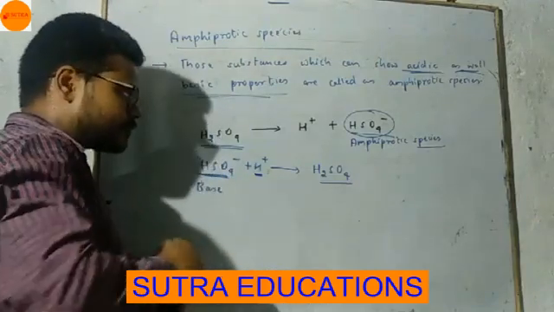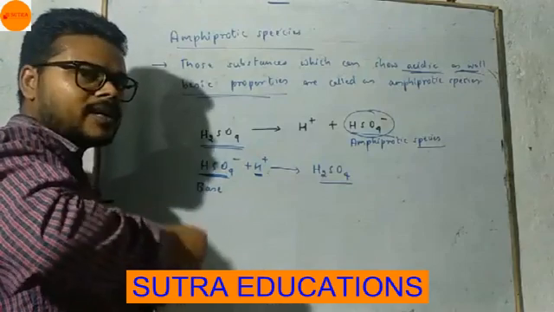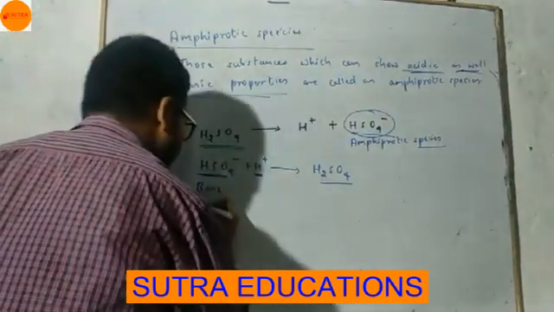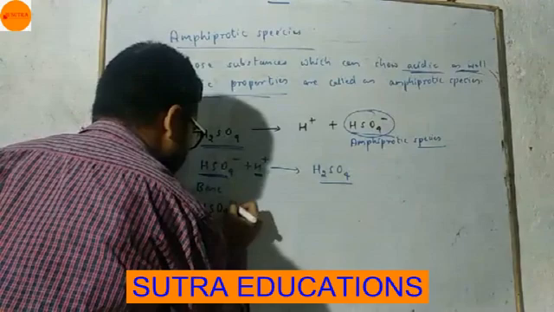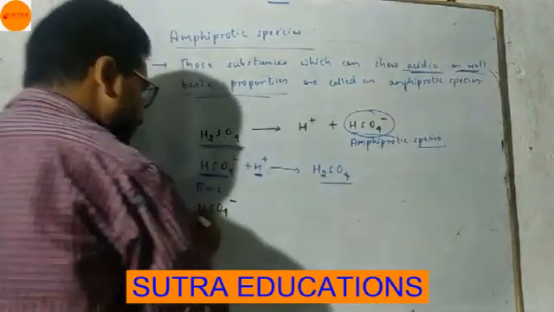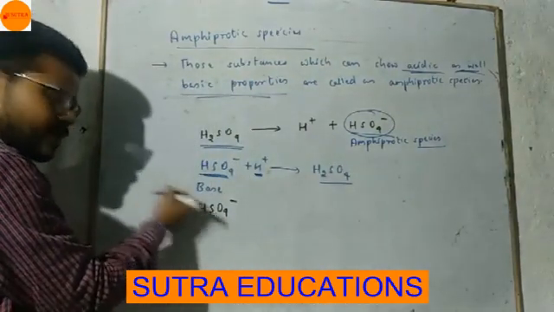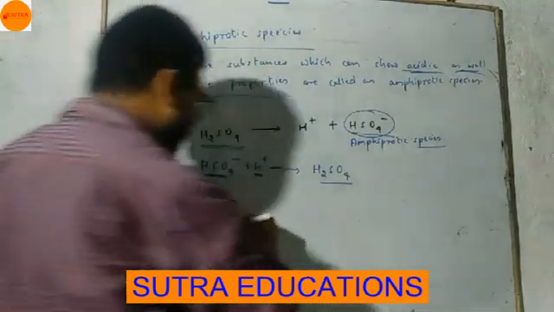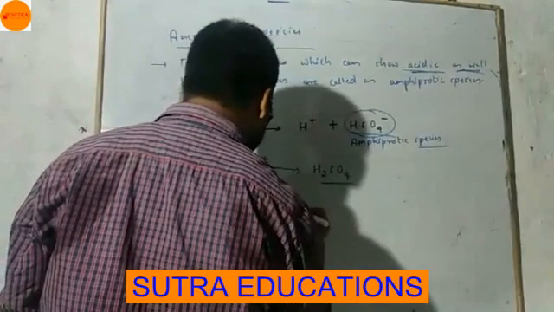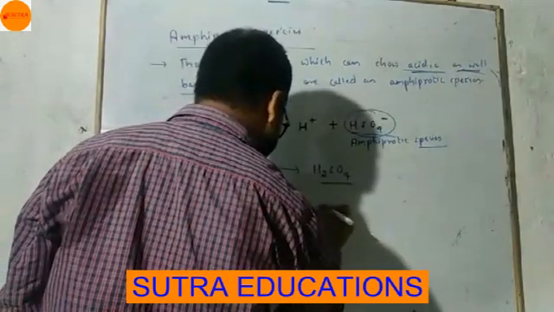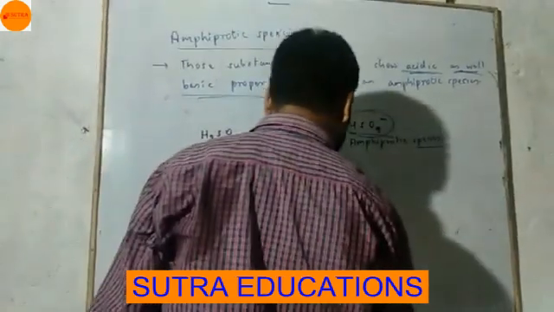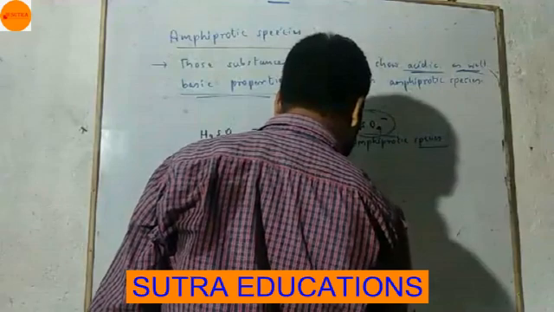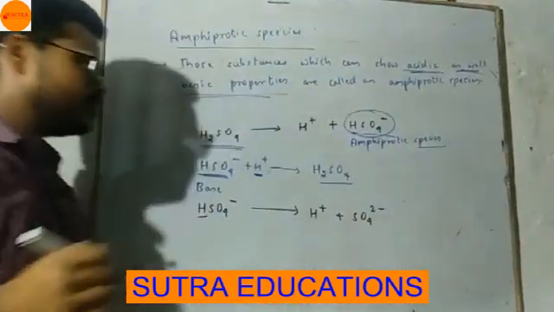Again, this HSO4 minus can produce H plus ion because it has hydrogen. So it can give H plus ion and it can form SO4 2 minus. It is clear?